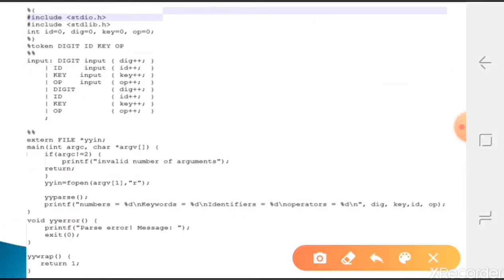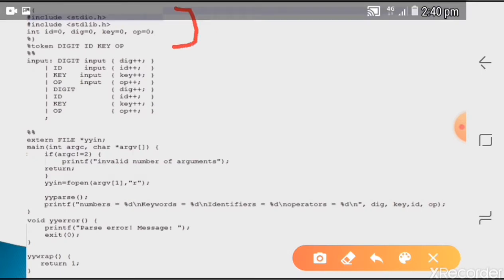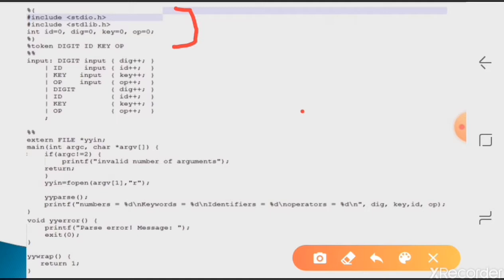In YACC there are 3 sections. The first section is the definition section. In the definition section we have two header files, then some variables we are declaring. For identifiers, the count id is given as 0. For digits we are counting the digits also; whatever number comes, we count it. So digits 0, then keywords 0, then operators 0. We have taken 4 different variables to identify 4 kinds of tokens. Those 4 tokens are given here: digit, identifier, keyword, then operator.